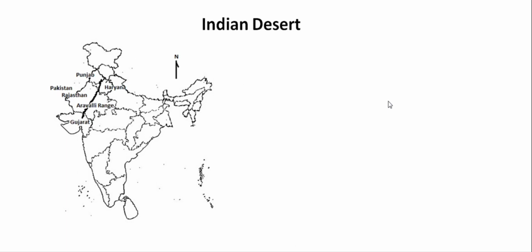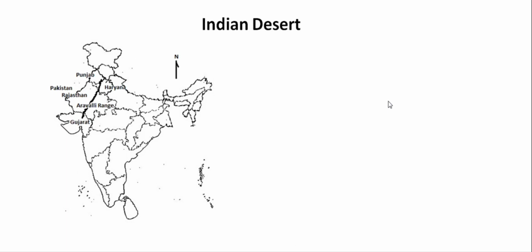On the basis of their rainfall quantity and temperature variation in India, we are having two important desertic lands. One is situated in the Leh Ladakh, specifically in the Jammu Kashmir state, which is the cold desertic land, and another one is situated in the western part of our Indian subcontinent, that is the hot desertic land. Today we are discussing about this hot desertic land.